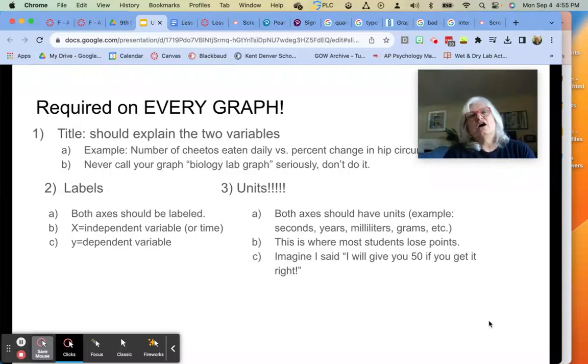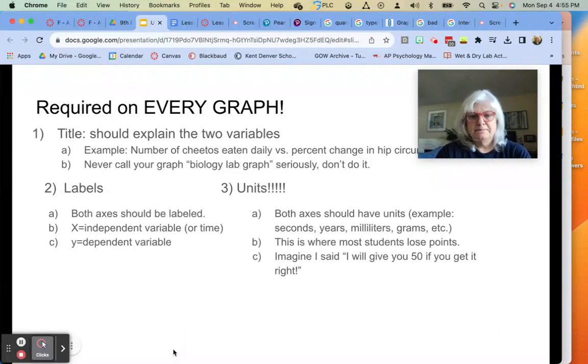Imagine if I said to you, all right, if you get this right, I'll give you 50. And you're like, 50 what? $50? 50 points? 50 extra credit points? No, you don't know because I didn't tell you what units I'm talking about. And so if you don't put that on your graph, it's useless.